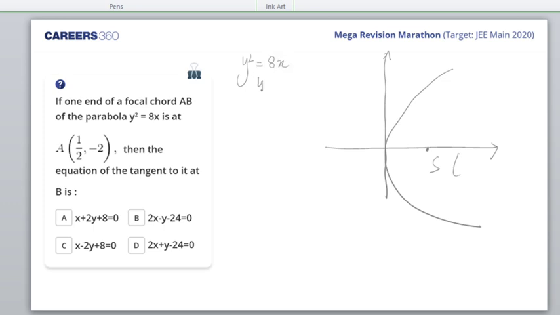I'll compare it with 4ax. So 4a is 8, which implies a would be 2. So the focus is (2, 0). That's in fact not required as such. AB is this, A is on this side and B is on this side.